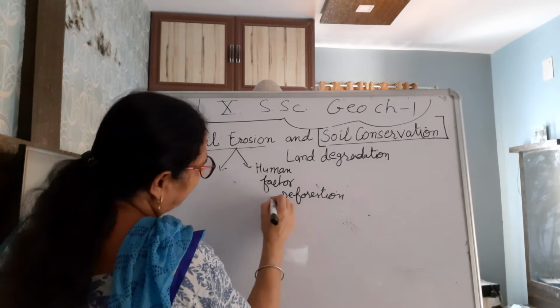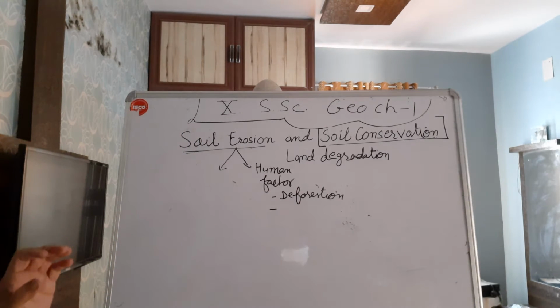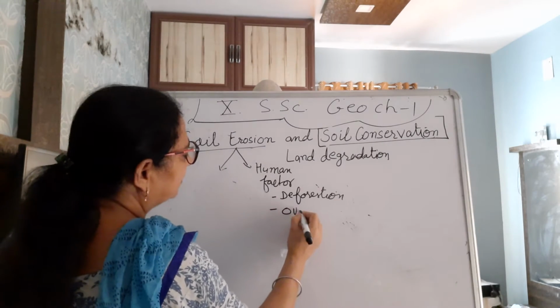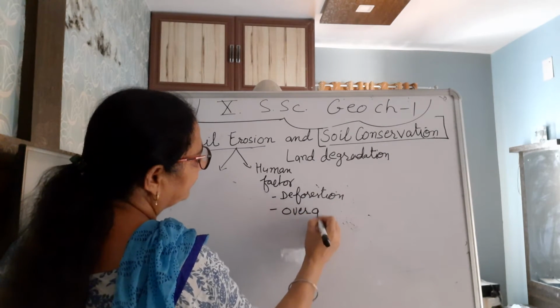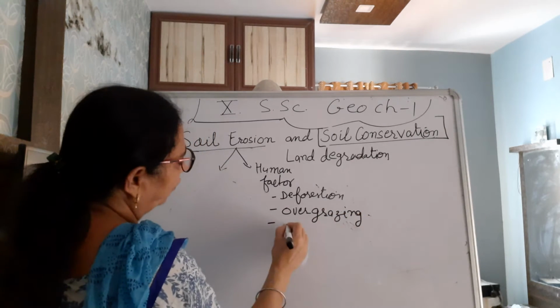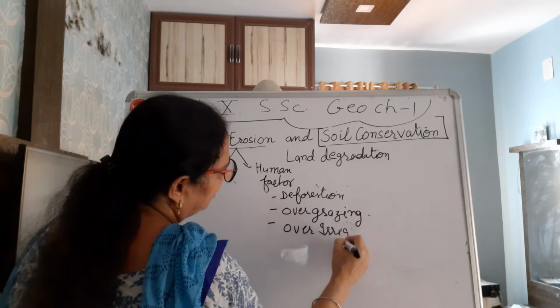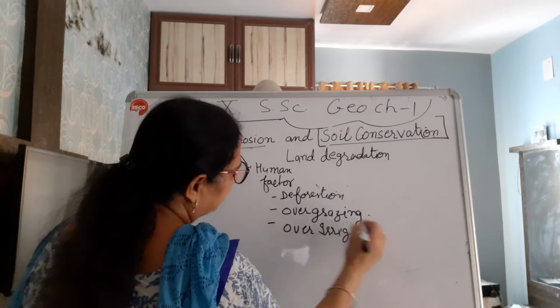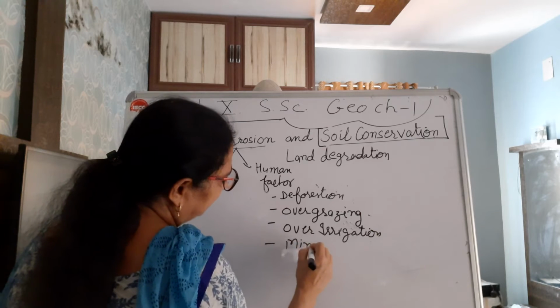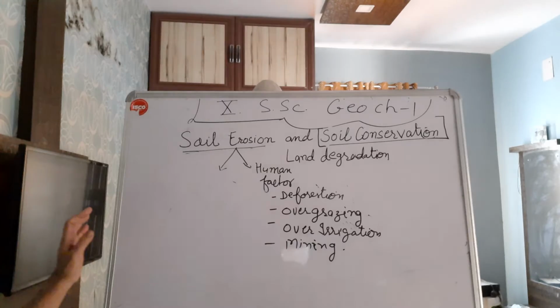Cutting of the forest in large numbers, overgrazing, over irrigation, and mining.